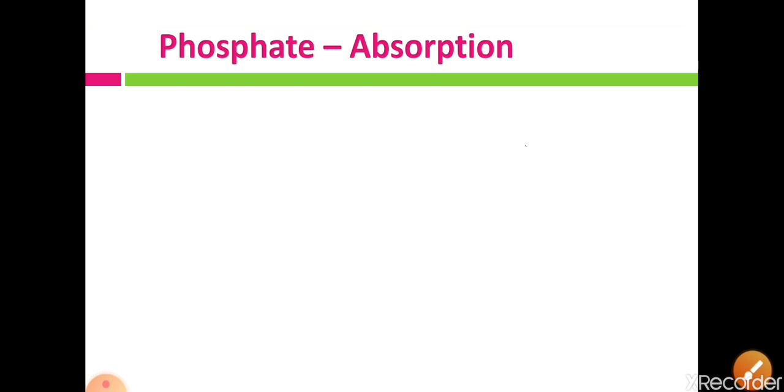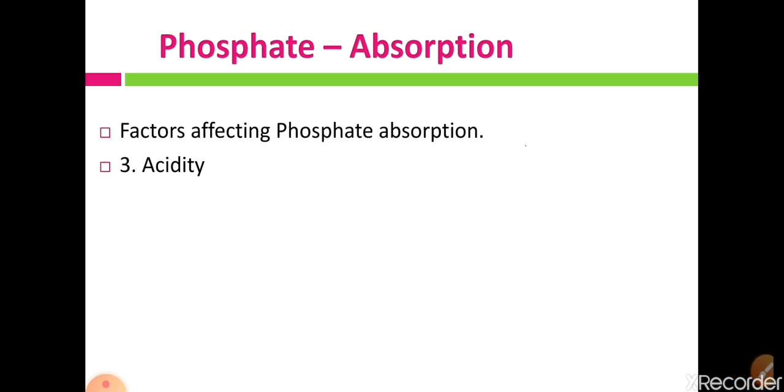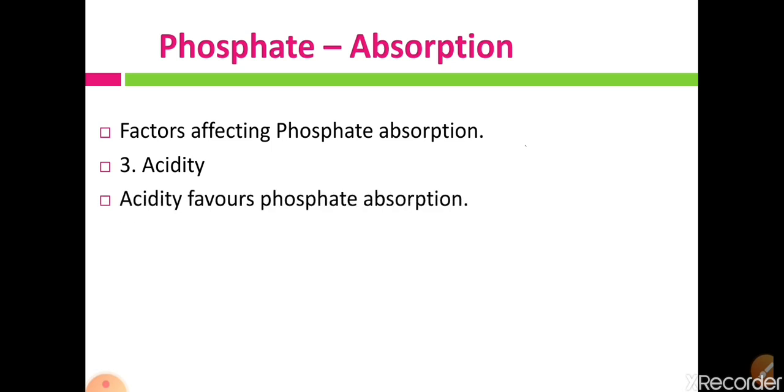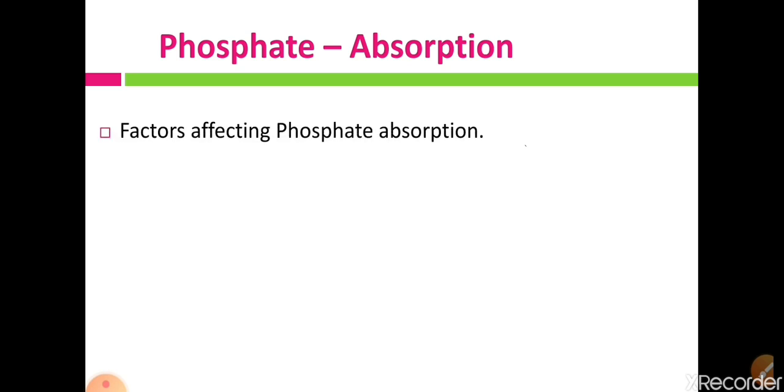Now the third factor is acidity, that means the pH level should be low in the GI tract. Acidity favors phosphate absorption. When our GI tract has a low pH, phosphate absorption is promoted or increased. The last factor is phytate.